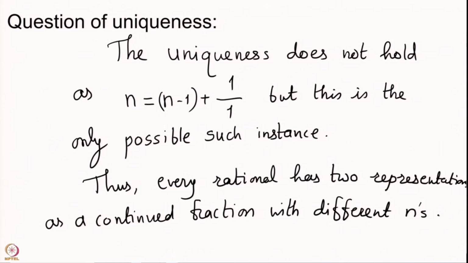So, if you have a continued fraction representation for n integers involved there, then you will have another with n plus 1 integers or n minus 1 integers. So, this is the only difference that we will have for a continued fraction representation for a rational number. This is the small thing that we have to be careful about whenever we want to write any rational number as a continued fraction.